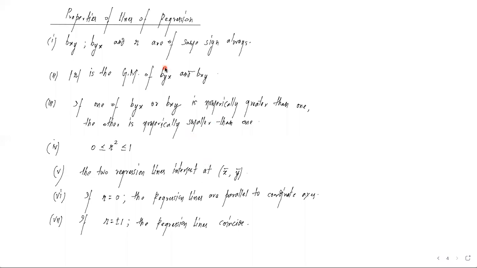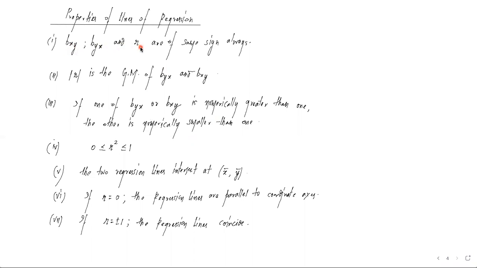Now, having seen the basic introduction to the chapter linear regression, we are on to a slide where we can see a few properties of lines of regression. These are very fundamental and very basic properties. आपको सिर्फ समझना है. यहाँ पे property number 1 हम देख सकते हैं.